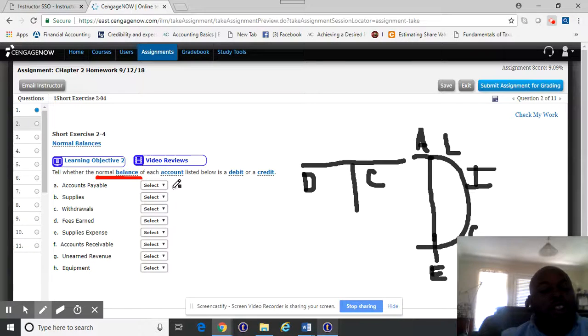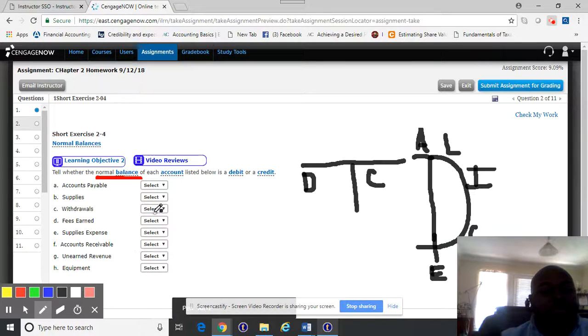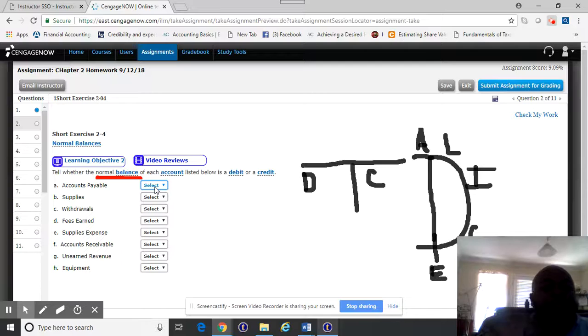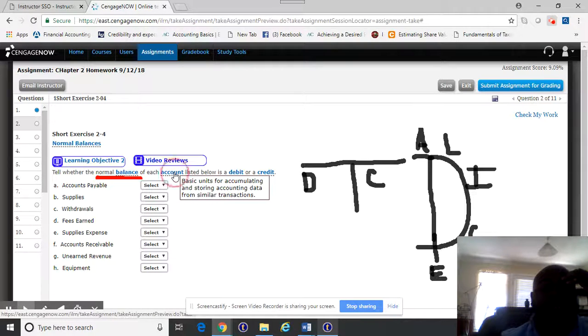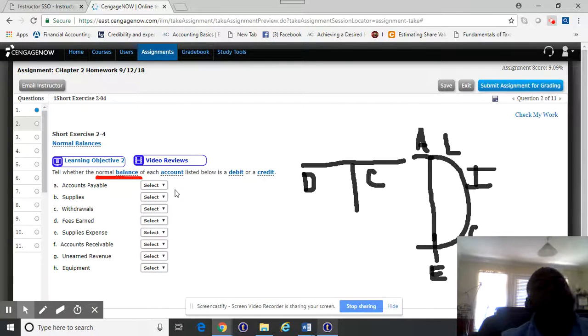All right. So let's look over here again. Tell whether the normal balance of each account listed below is a debit or a credit. Okay. So accounts payable. What is accounts payable? Accounts payable, keyword payable, is a liability.